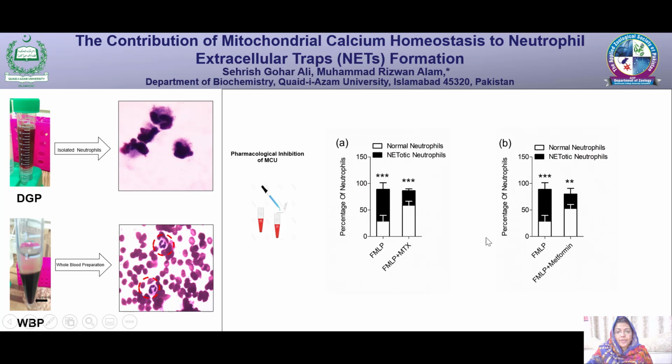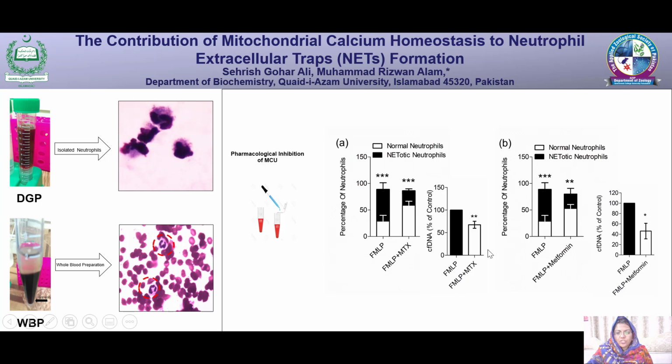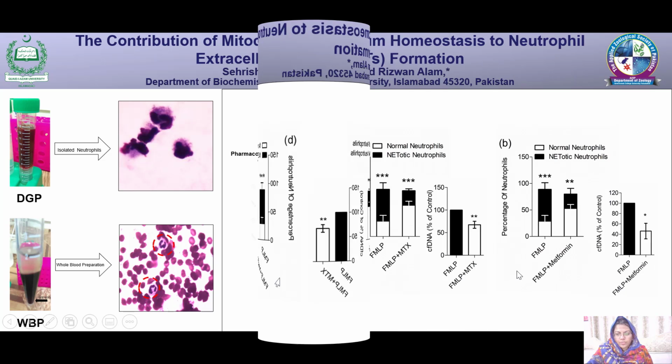To verify these results of microscopy, we performed the quantification of cell-free DNA and found that the pharmacological inhibition of mitochondrial calcium uptake and complex 1 resulted in a significant decrease in the release of cell-free DNA. The percentage of cell-free DNA as compared to control was lesser in both groups.